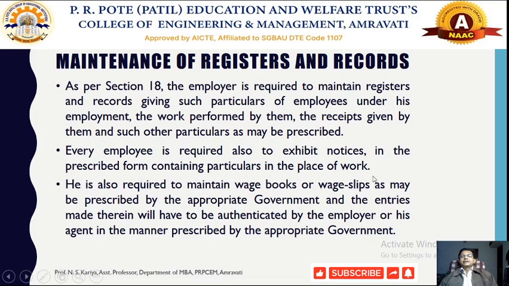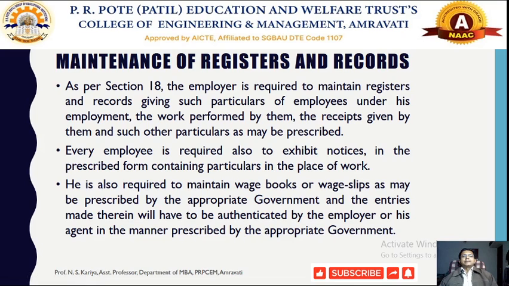So whenever the employer is going to maintain such kinds of registers and records for the payment of minimum wages, it should be notified to the workers in the factory premises in that scheduled employment. He is also required to maintain the wage books and wage slips as may be prescribed by the appropriate government.